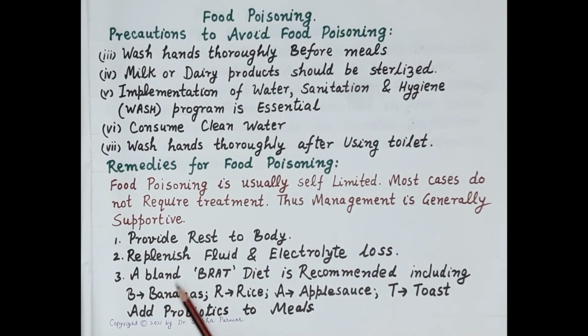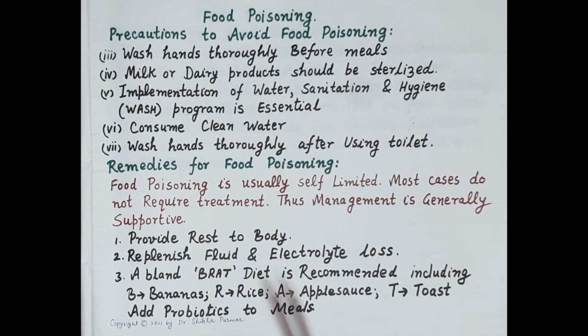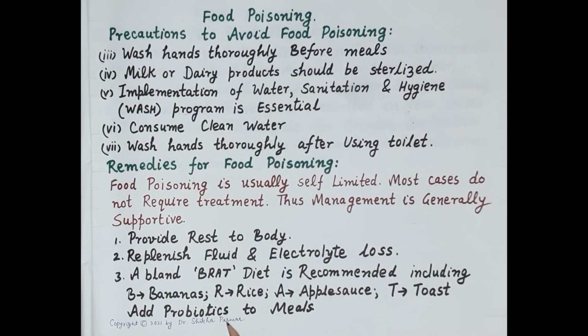Apart from this, a bland BRAT diet is recommended, and this diet consists of B for bananas, R for rice, that is white rice, A for applesauce, and T for toast, that is white toast. So this diet is highly beneficial. It is a low fiber diet, and we can add probiotics to the meals. Probiotics consist of beneficial bacteria. One of the richest sources of probiotics is yogurt or curd.